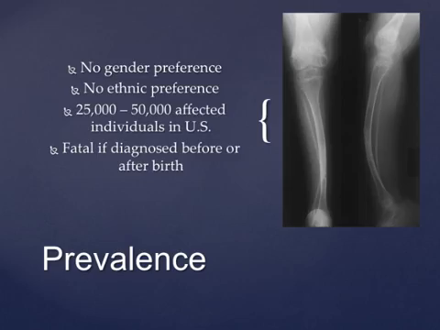Osteogenesis imperfecta occurs equally among females and males and among ethnic groups. It is estimated to affect 25,000 to 50,000 individuals in the United States. If OI is diagnosed in a patient either before or shortly after birth, it can become a life-threatening disease.